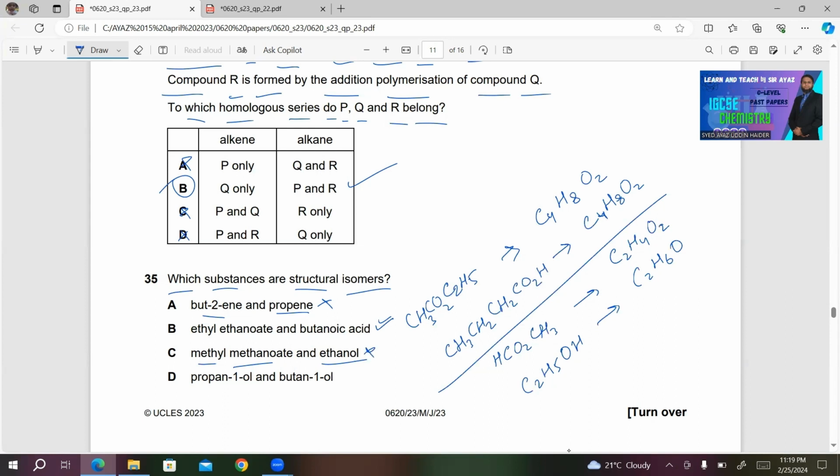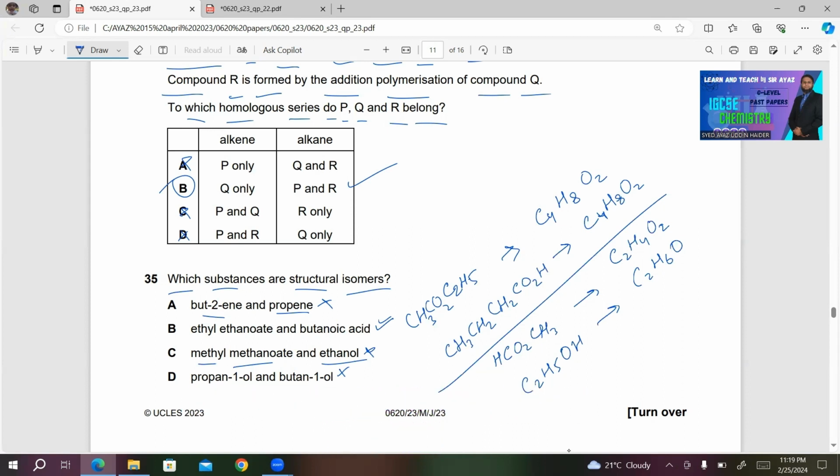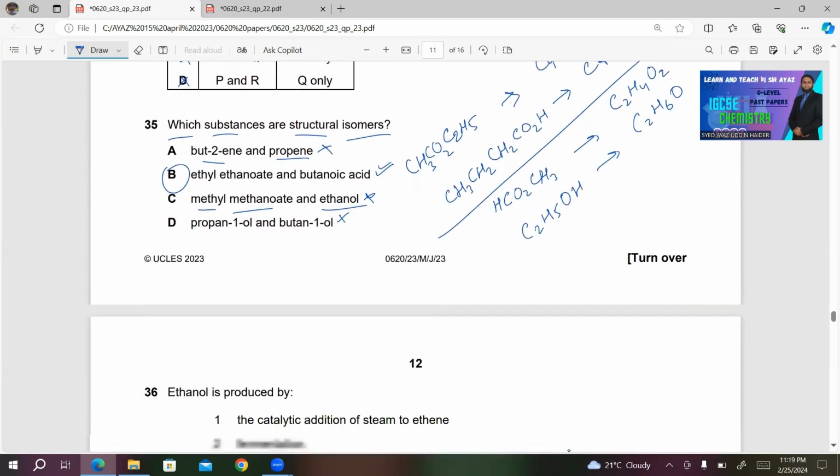So this is incorrect. Last one, propan-1-ol and butan-1-ol. I'm not going to write the molecular formula for these because both of these have different numbers of carbon atoms. So B will be the right answer for this question.